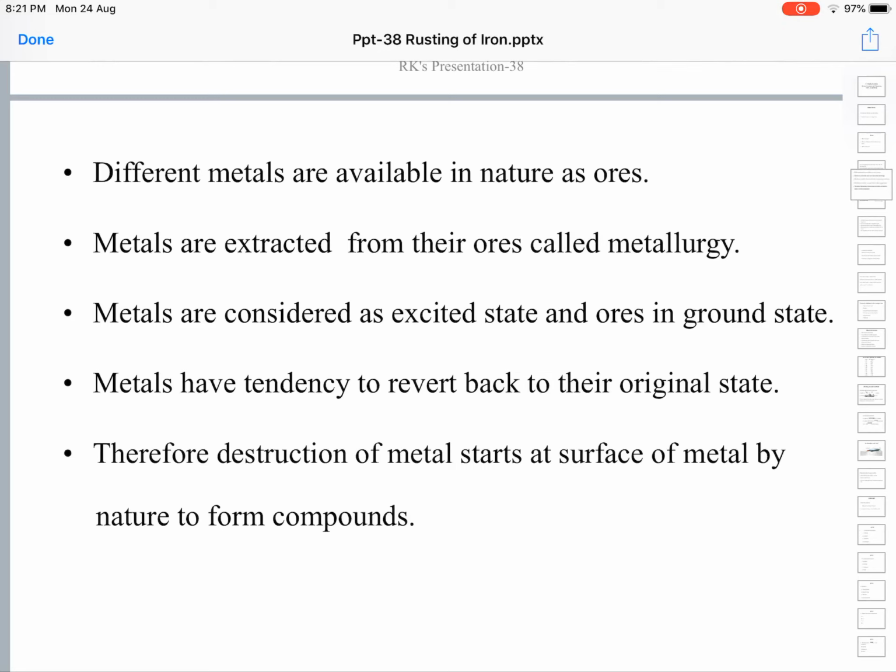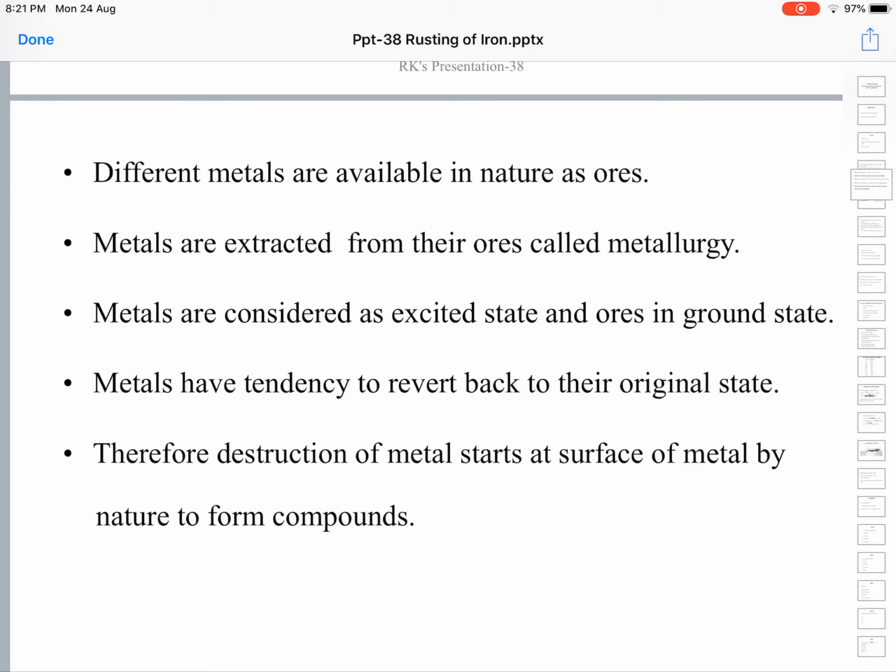Okay. So metals have a tendency to revert back to their original state, even if we prepare metals by the process of metallurgy, because for various purposes we use metals but not metallic compounds. So from metal ores and metallic compounds we manufacture pure metals by the process called metallurgy.